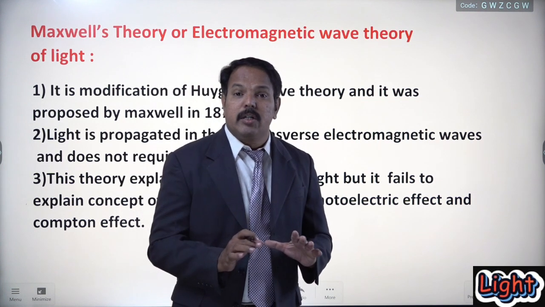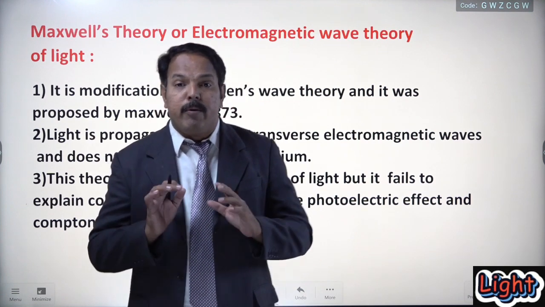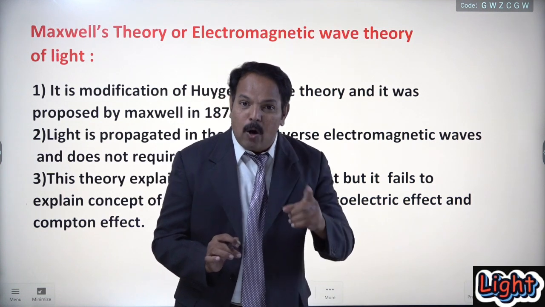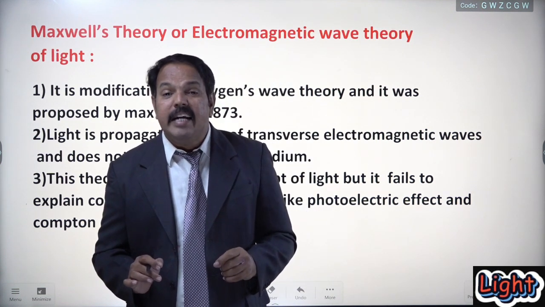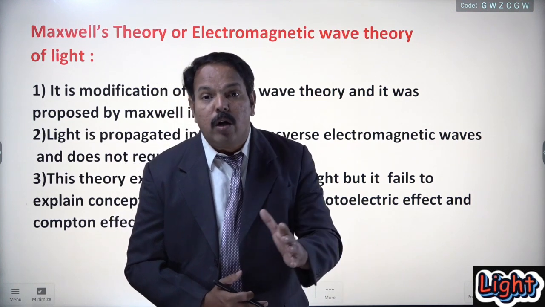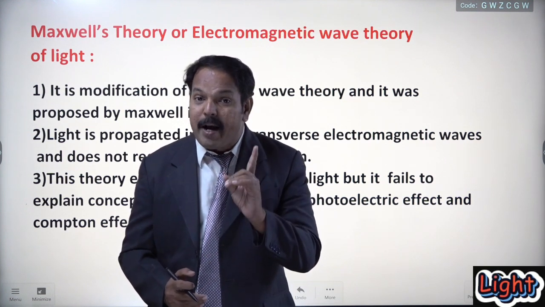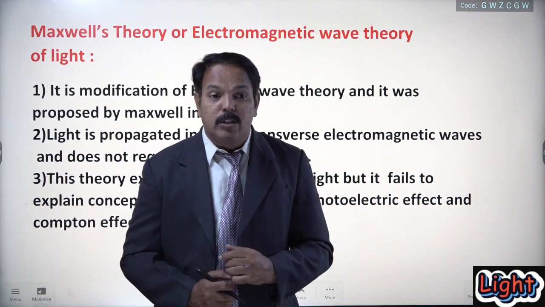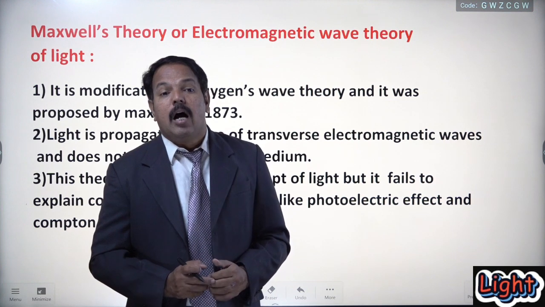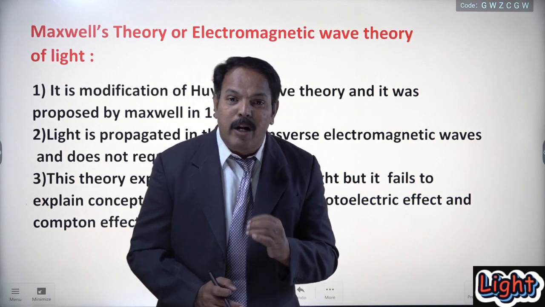Because in the last lecture we saw that according to Huygens wave theory, light propagates in the form of a wave. But in the drawbacks of Huygens theory we made clear that Huygens could not explain whether light is a transverse wave or a longitudinal wave. Also, one more drawback of Huygens theory was there: how light can propagate through the vacuum.